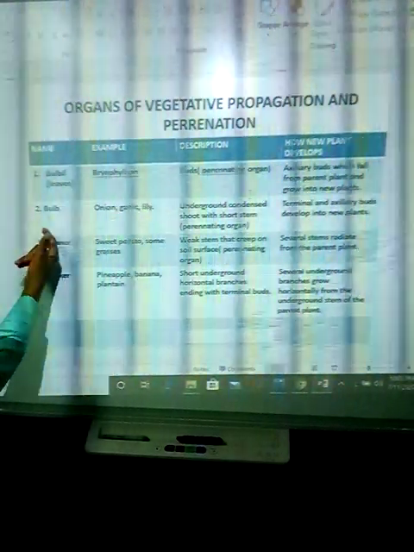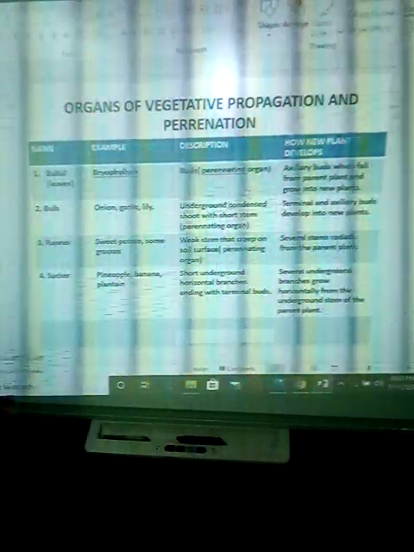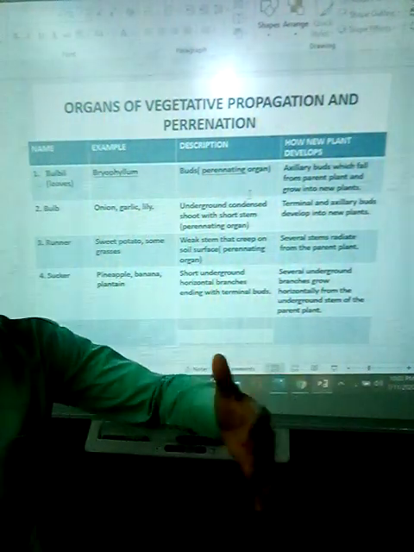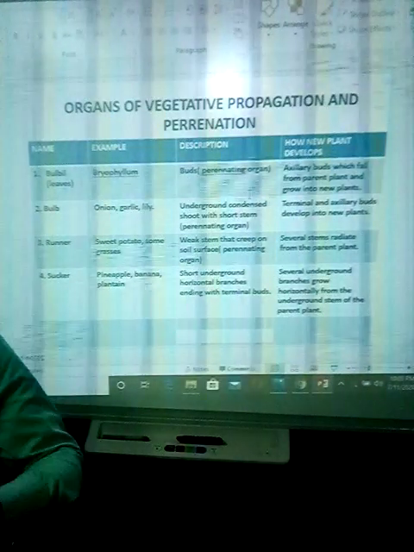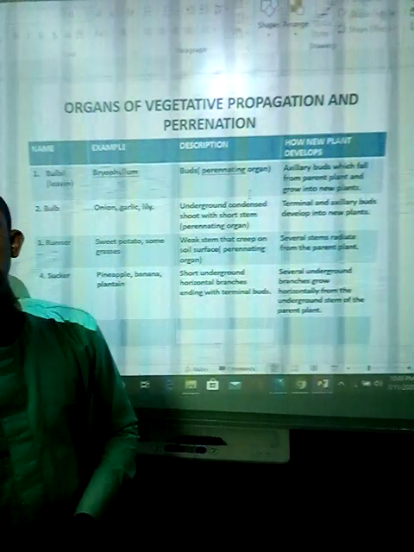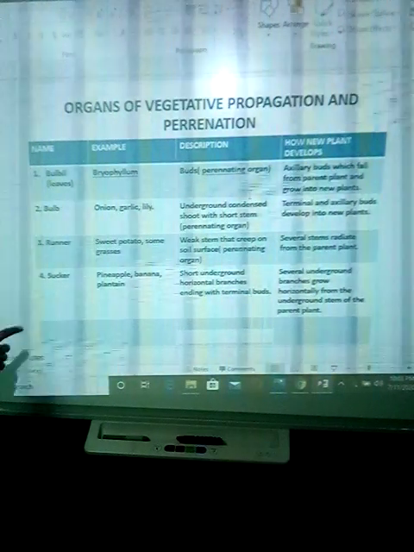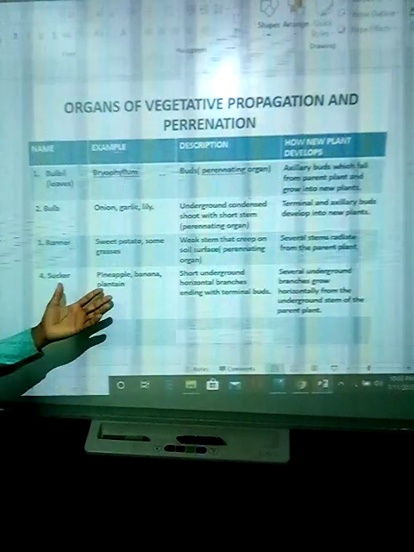All these bulbs, runners, and suckers are natural vegetative propagation. Let's continue. Examples: pineapple, banana, plantain.